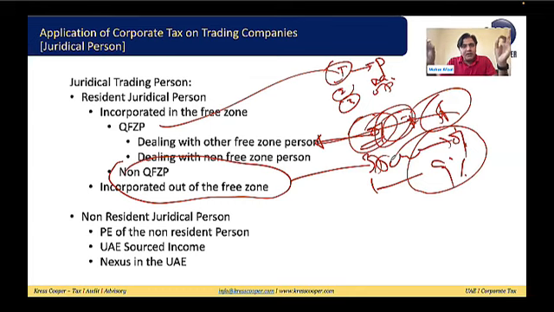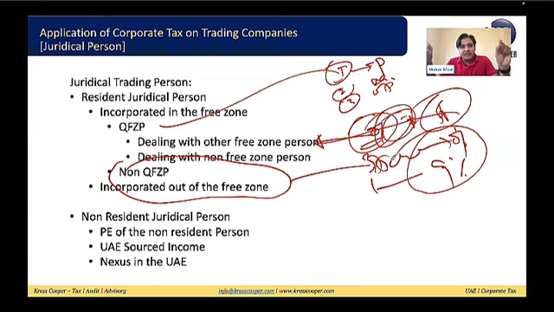If the PE is a qualifying free zone person, again, the same treatment as we already discussed. From the distribution business, 0% corporate tax. From the non-distribution business, 9% corporate tax. But if this PE of the non-resident person is a non-qualifying free zone person or registered on the mainland, then income up to 375,000, 0% corporate tax, and income beyond 375,000, 9% corporate tax.